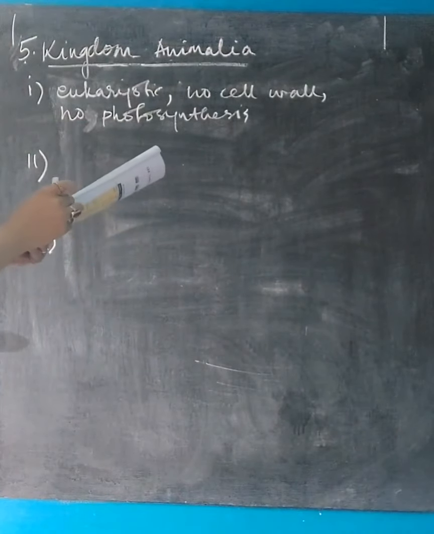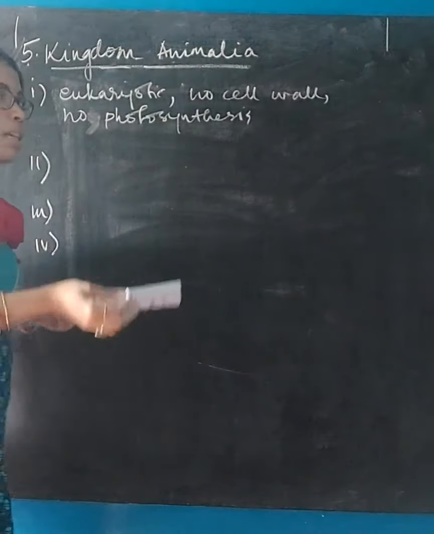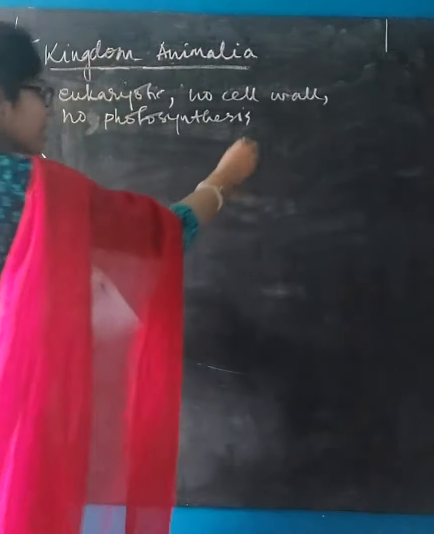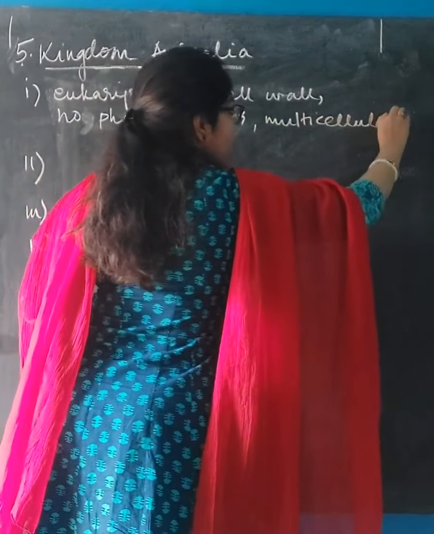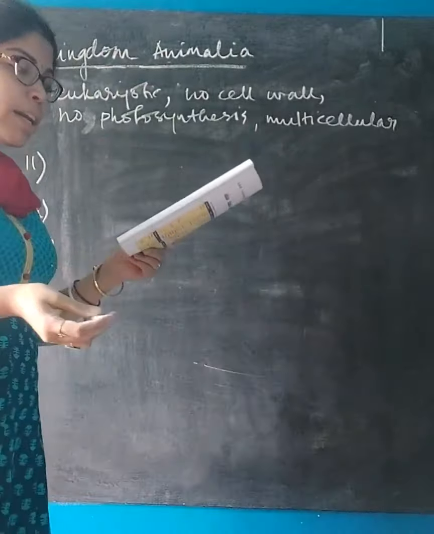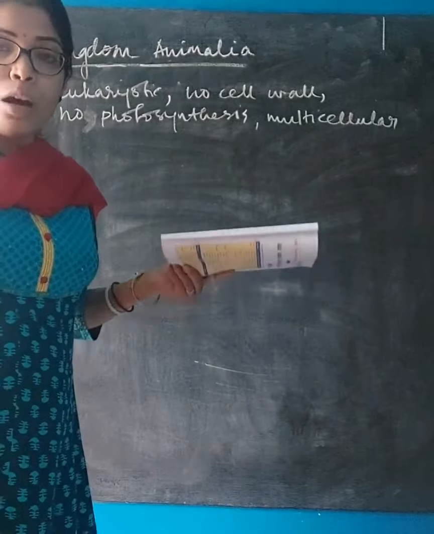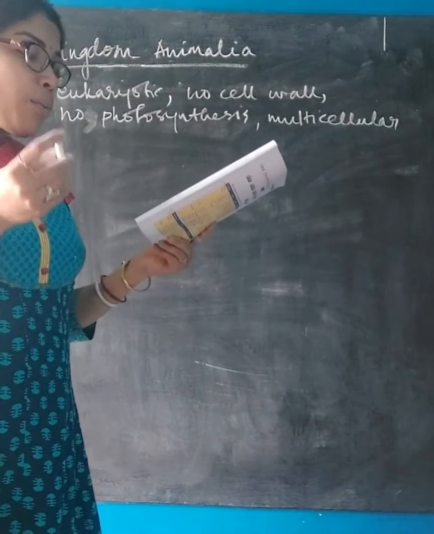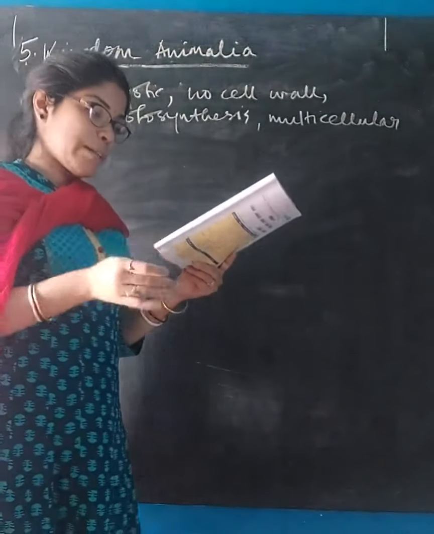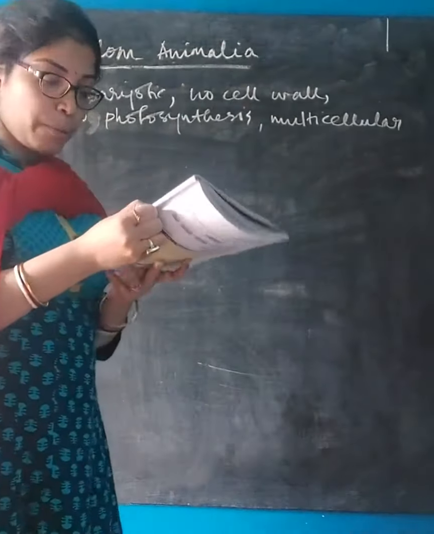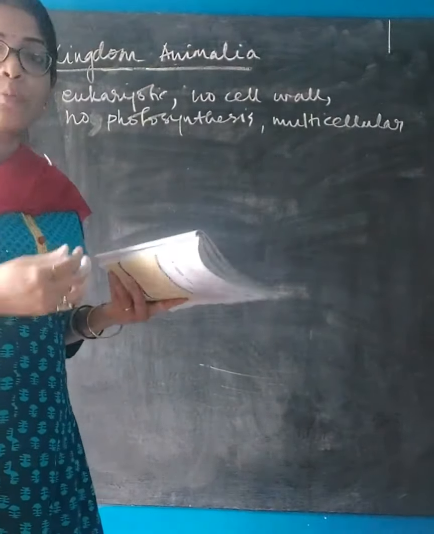Okay. Body organization is cellular, tissues, organs and organ system are present. Obviously, they are multicellular. You can just write they are multicellular. So that only represents that the body organization is made up of many cells, and ultimately a complete organism is produced with this type of body organization where cell, tissue, organ system are all present. Okay. Responsiveness is sharp. The mode of response or the quickness of the response is very sharp.